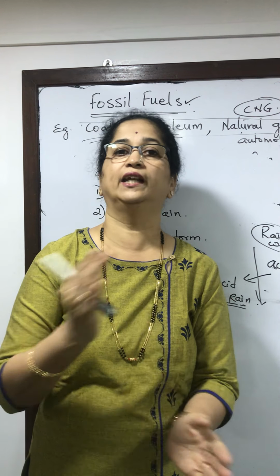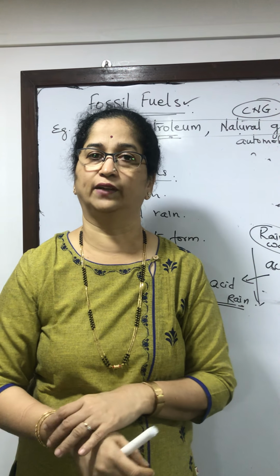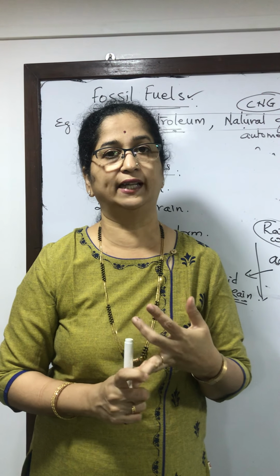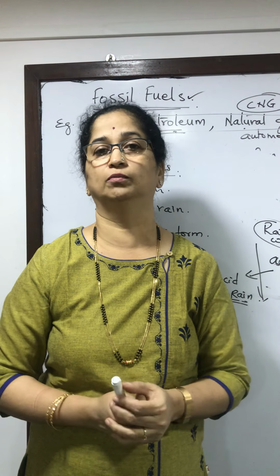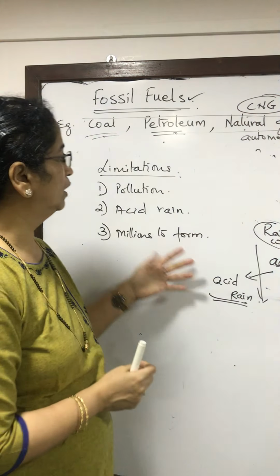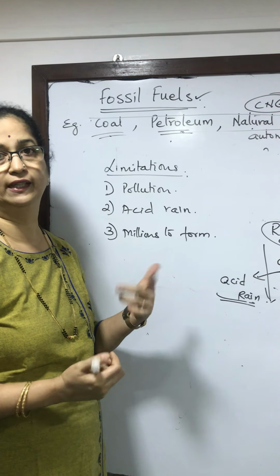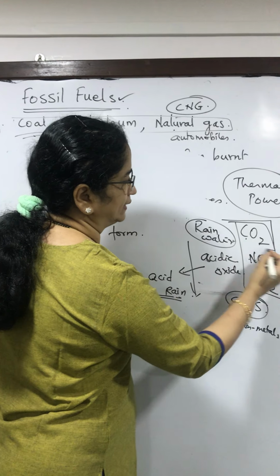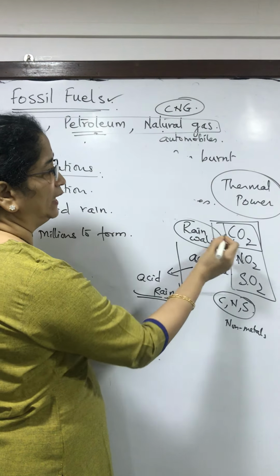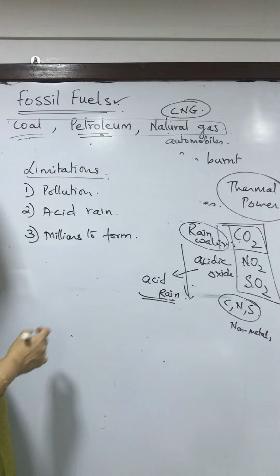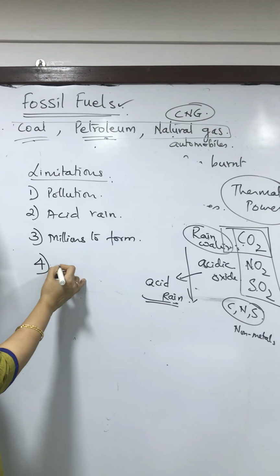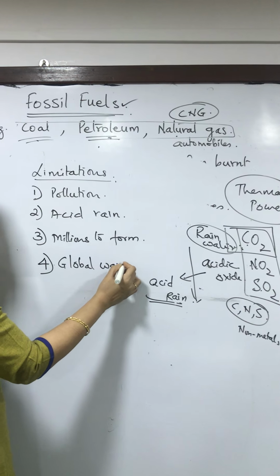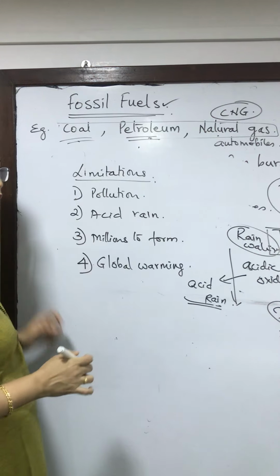So we are shifting to non-conventional sources of energy, like solar energy, which has to be harnessed. We have got to harness wind energy and many other forms of energy so as to preserve these fossil fuels for the next generation. If you look very carefully, you will see that burning of fossil fuels is going to produce carbon dioxide. Now carbon dioxide is a greenhouse gas, and that in turn will cause global warming.